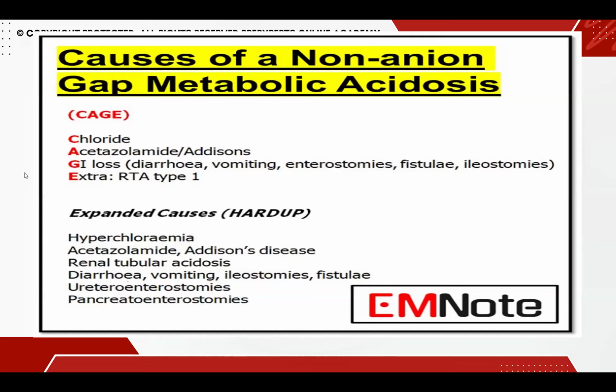Other than that, if the child is having an ileostomy or ureteroenterostomy, in all of these there is a constant loss of acid from the body, which is causing metabolic acidosis.